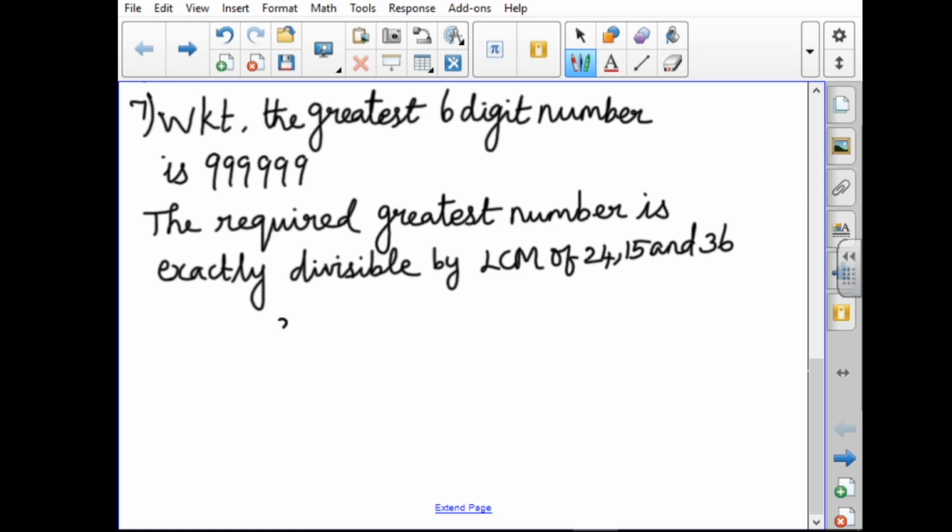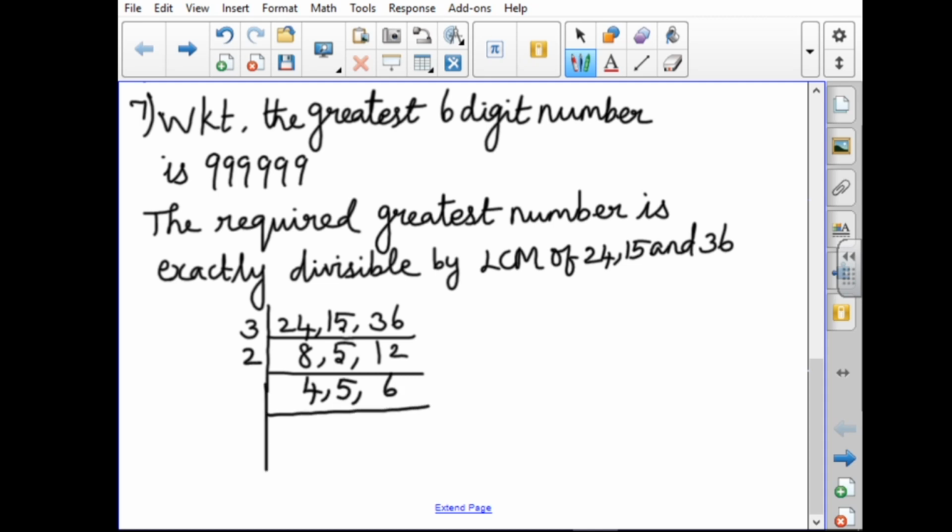We can use the long division method for 24, 15, 36. Here 3 numbers are given, so we choose a factor which divides the given 3 numbers if possible. Here we can use the 3 table. 8 3s are 24, 5 3s are 15, next 12. For 8, 5, 12 we cannot find a factor which divides all, so we take the common factor 2 for two numbers. 8 gives 4, 5, and 6 2s are 12.